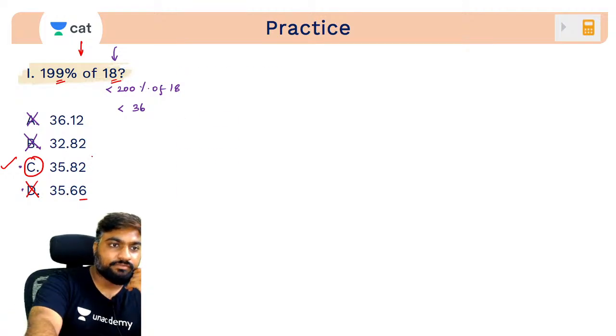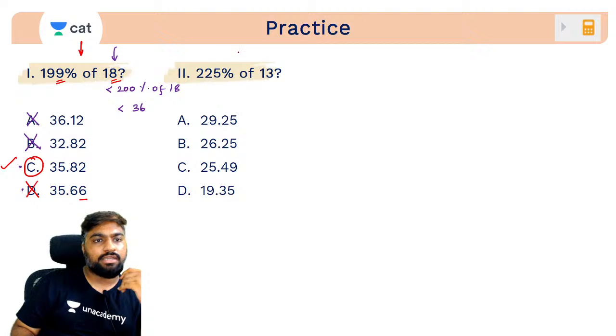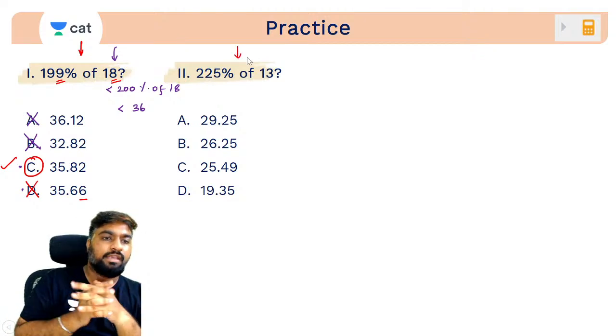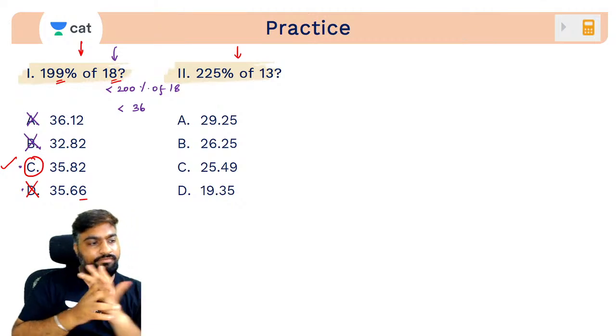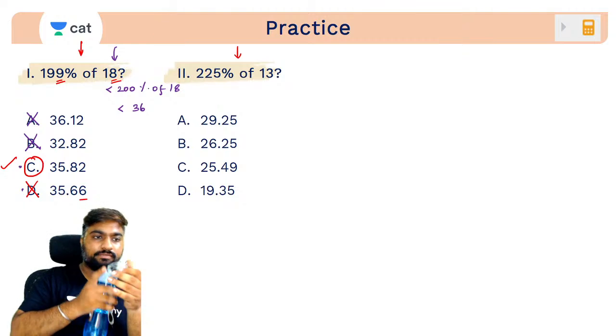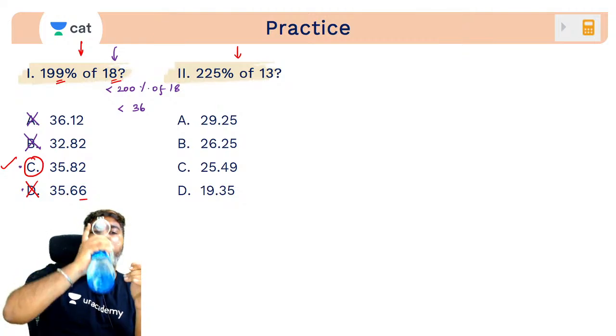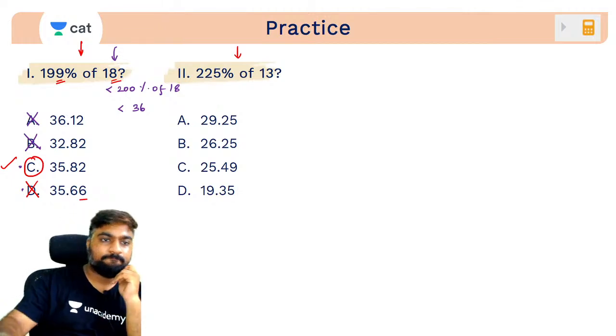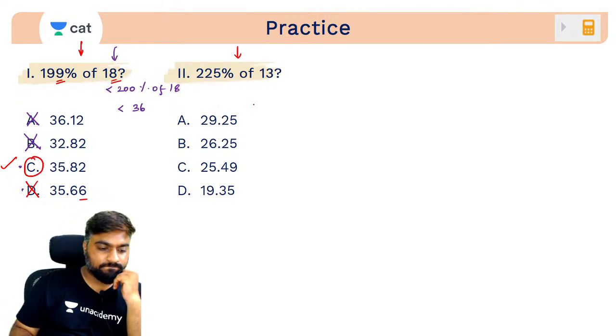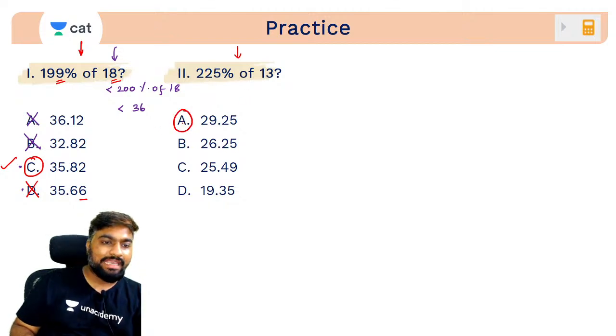Try this. 225 percentage of 13. Jaldi. Very easy question. A, everyone? Blindly you can go for A, right?